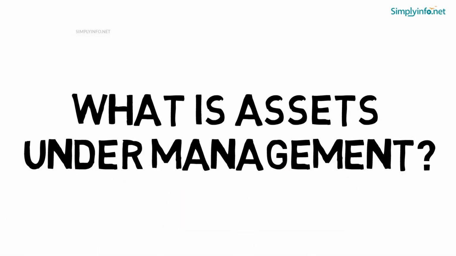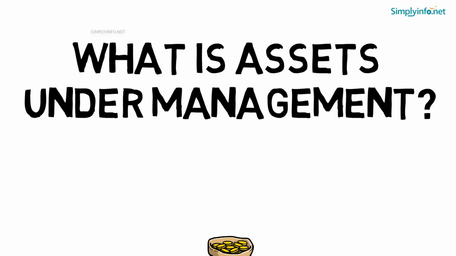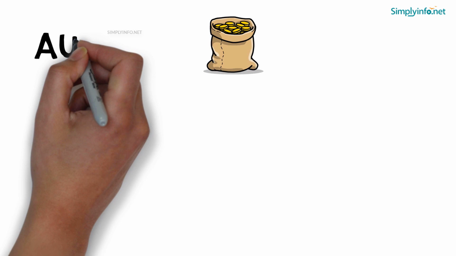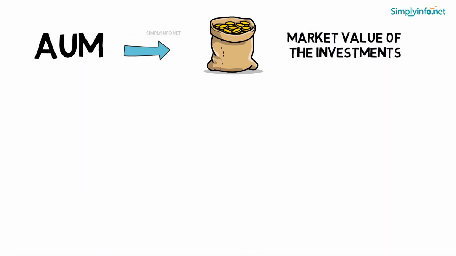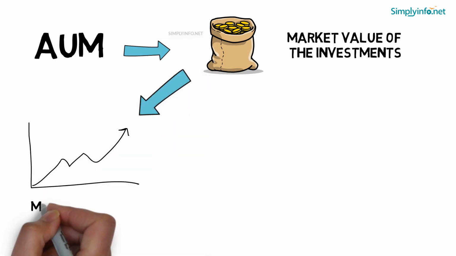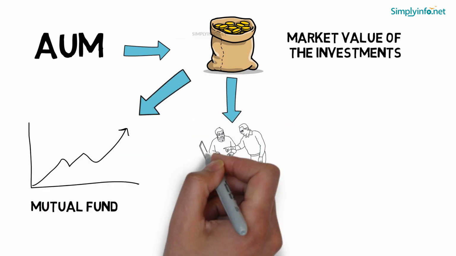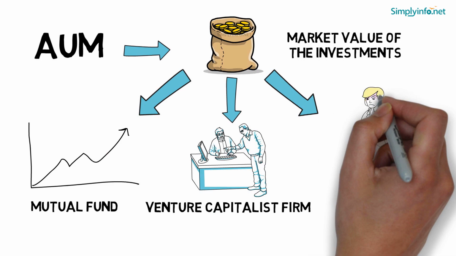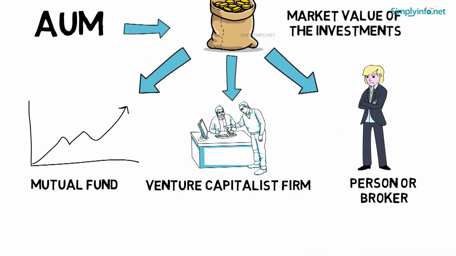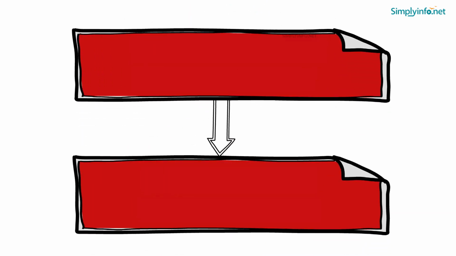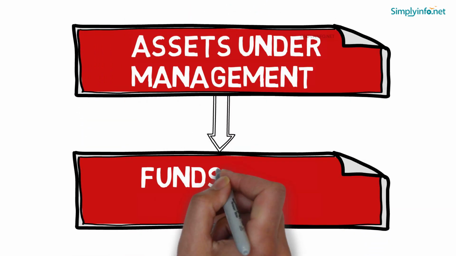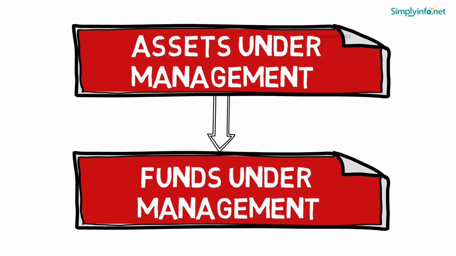What is Assets Under Management? AUM, Assets Under Management, is the total market value of the investments that an entity such as a mutual fund, venture capitalist firm, or a person or even broker manages on behalf of the clients. Assets under management is sometimes called funds under management.